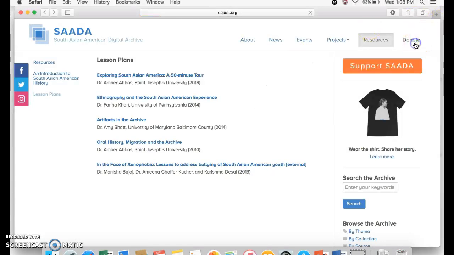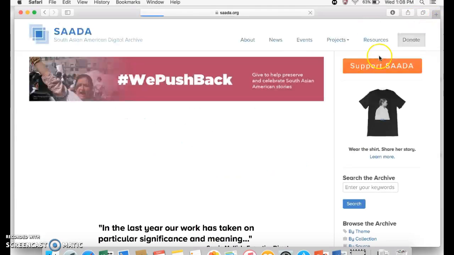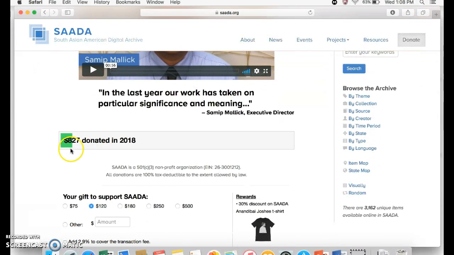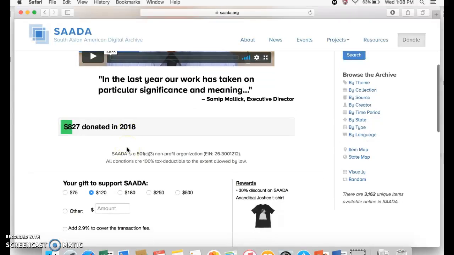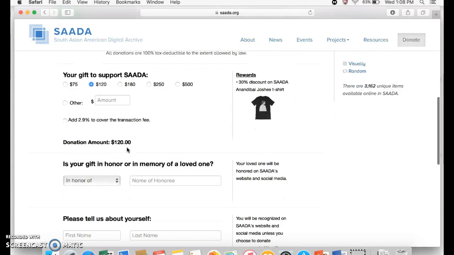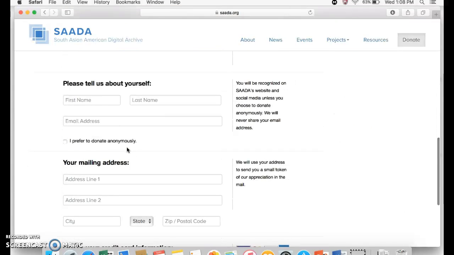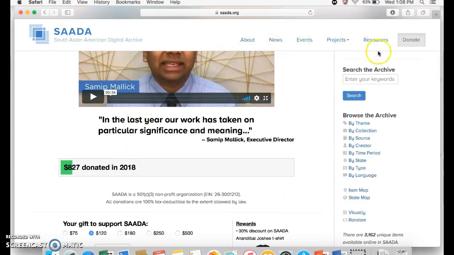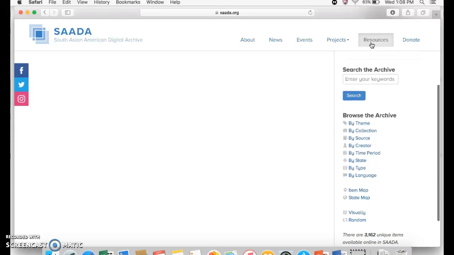And then lastly, if you're interested in donating, you may do so here. As you can see, so far they have $827 donated in 2018. And if you want to just support SAADA, you can do so by filling out this form. And that's everything on the top navigation. And then again, on the side, no matter which page you click on, as you can see, the search will always be there on the side.